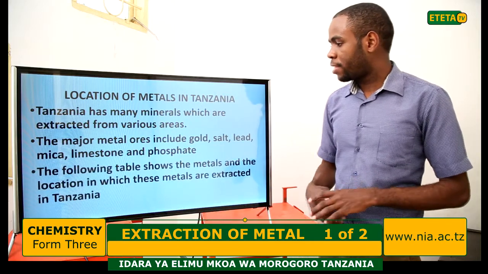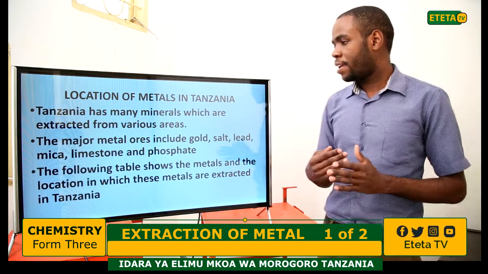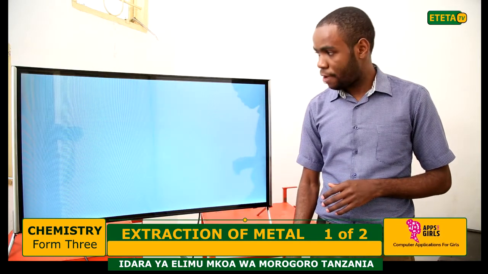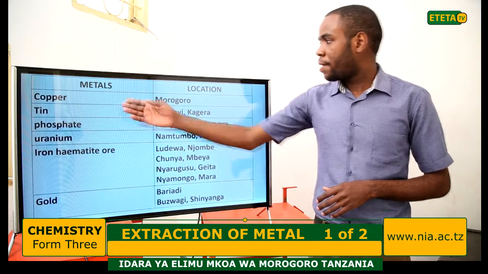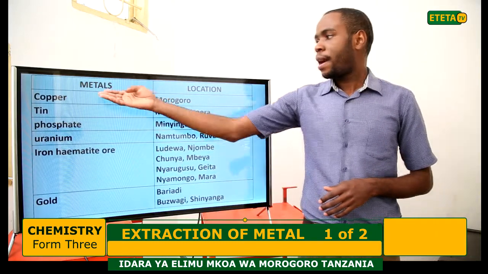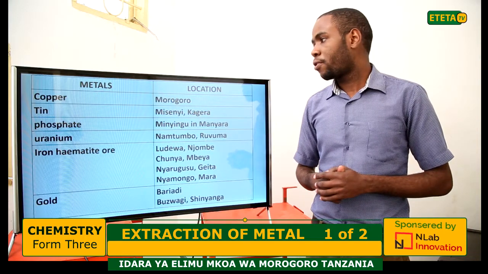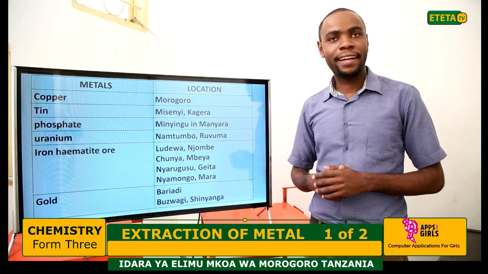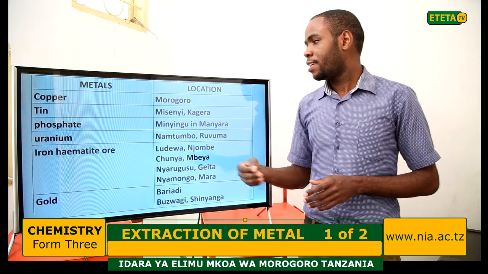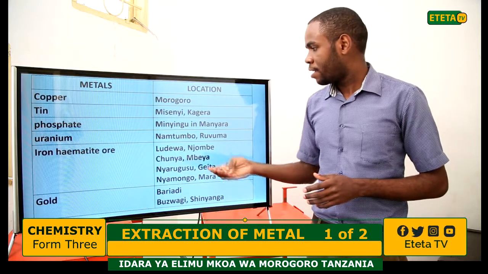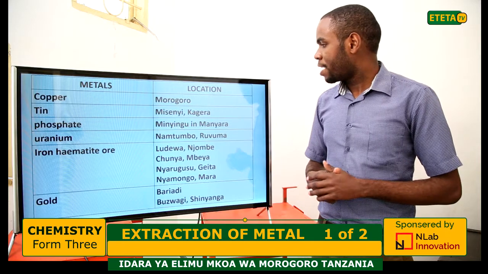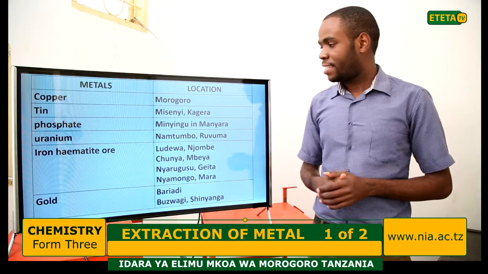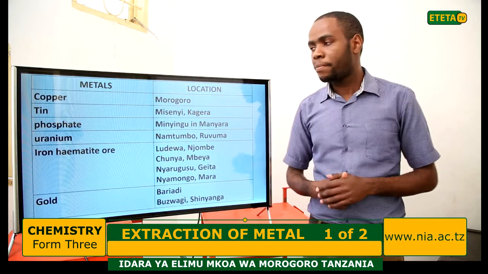The following table shows the metals and the locations in which these metals are extracted in Tanzania. So these are metals and this is the location. Copper is extracted in Morogoro. Tin is extracted at Misenyi, Kagera. Phosphate is extracted at Minjingu in Manyara, Lake Natron. Uranium is extracted at Namtumbo, Ruvuma.